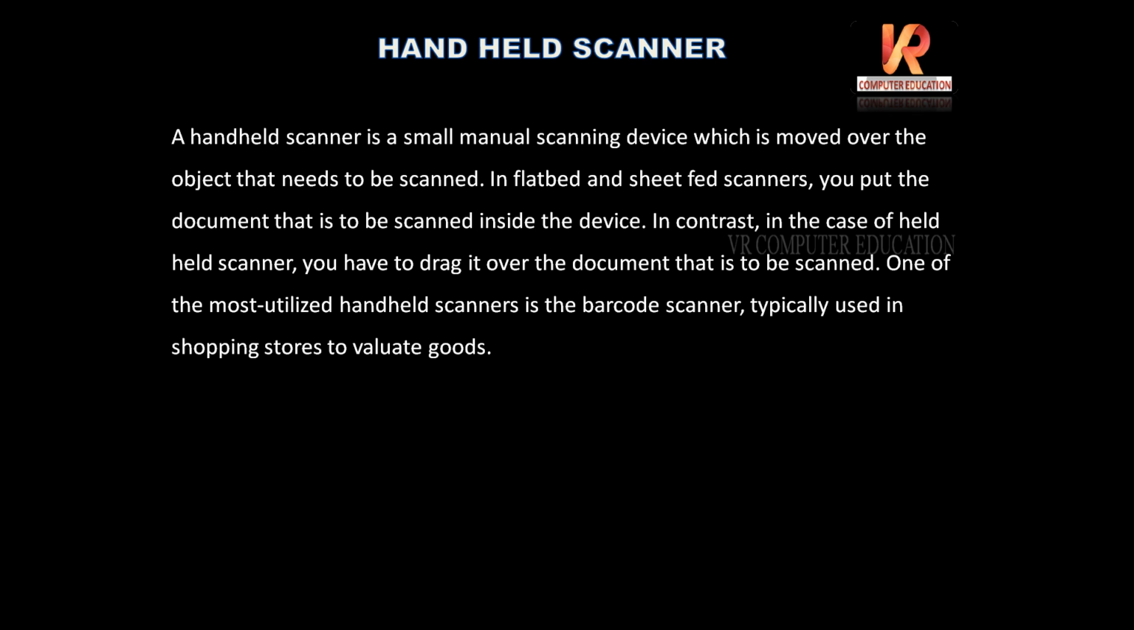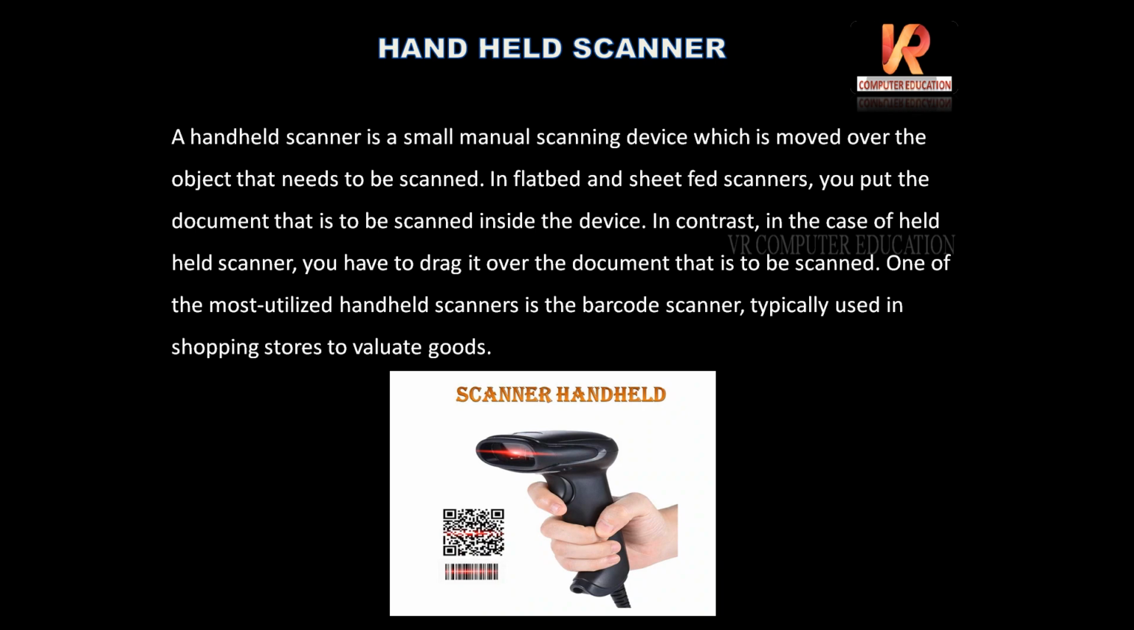So in flatbed scanner, what happens? We place a document and the light and sensor will move and its digital copy is stored in the computer. In sheet fed scanner, instead of light and sensor, the sheet will move. But here the sheet will not move and the light and sensor will not move. With our hand we have to drag on the document. Example, you can see barcode scanner.